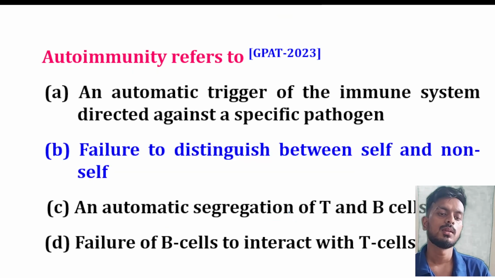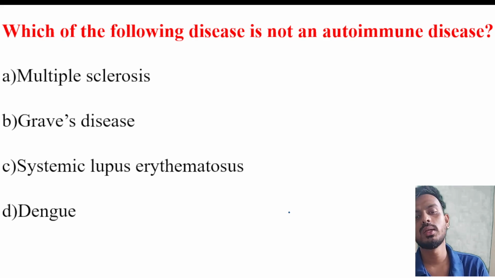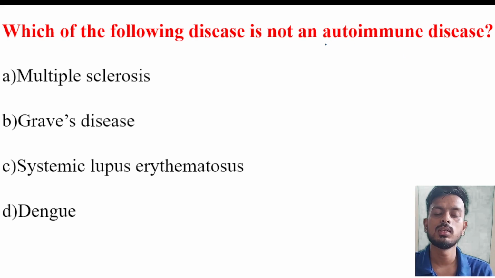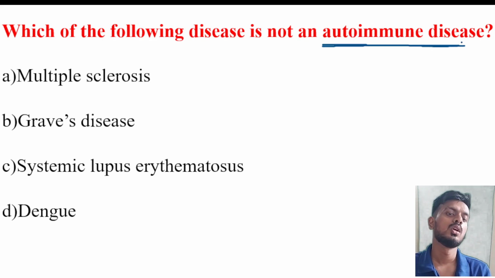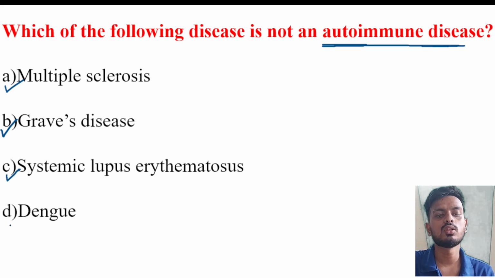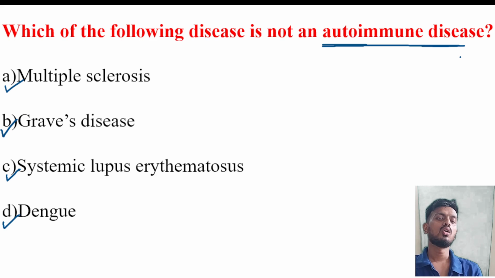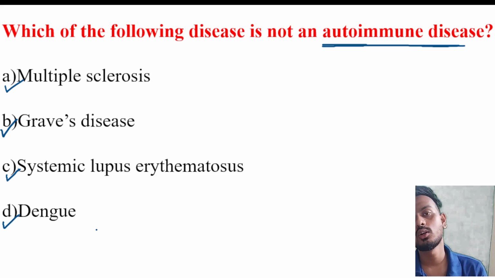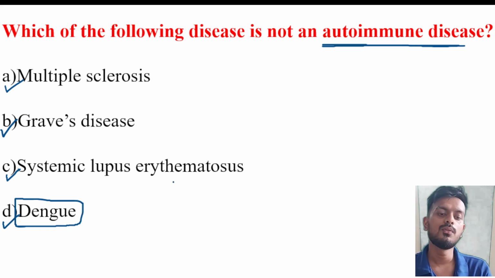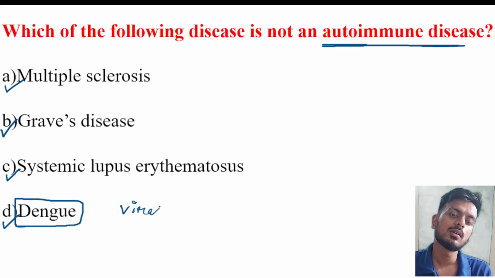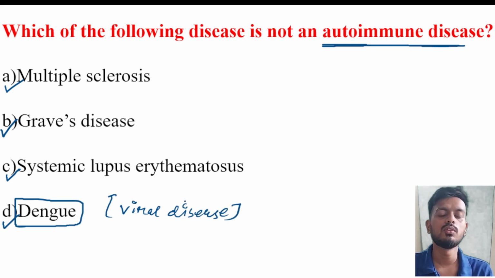Next question: which of the following diseases is not an autoimmune disorder? The options are multiple sclerosis, Graves' disease, systemic lupus erythematosus, or dengue. All are autoimmune diseases except dengue. Dengue is basically a viral disease caused by the dengue virus.